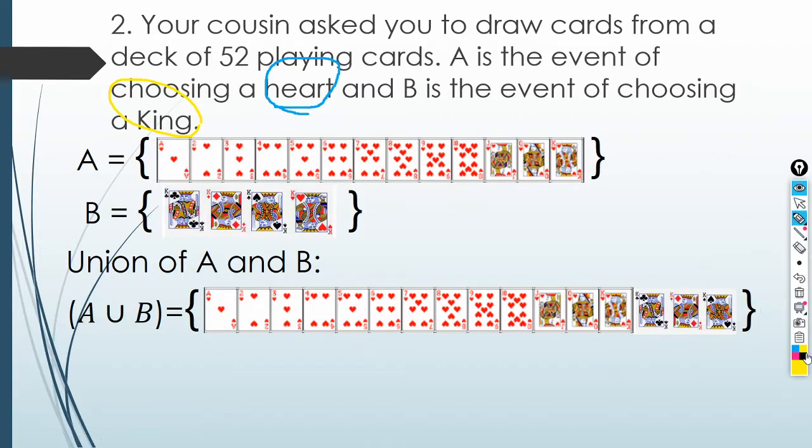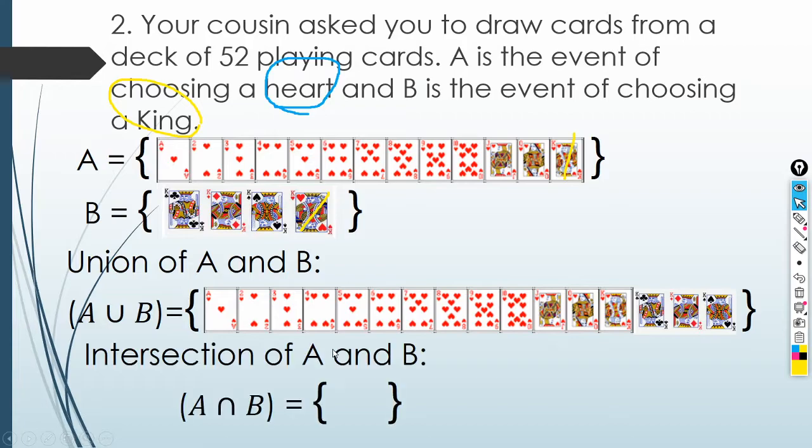Next, we have the intersection. So, what is the intersection? Let's cross out. What is in A that is also in B? In short, the intersection of A and B is the king of hearts.